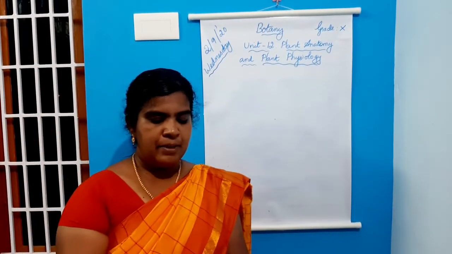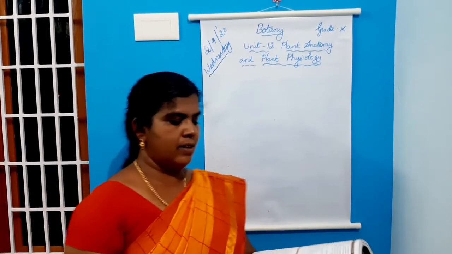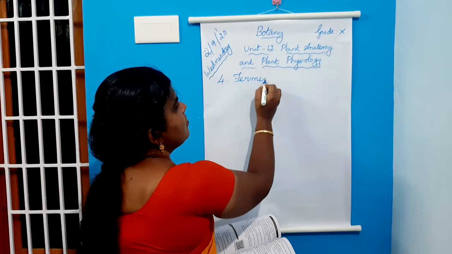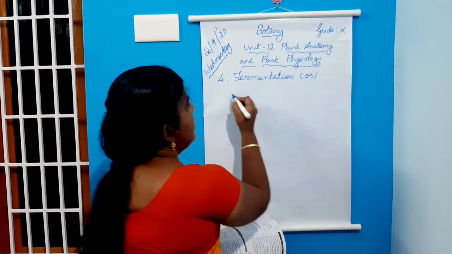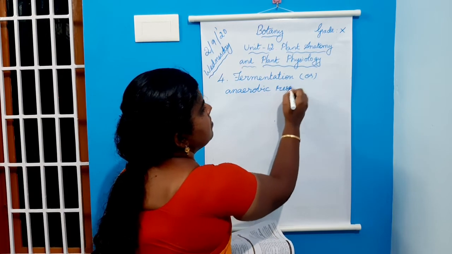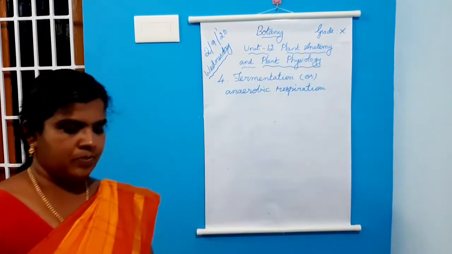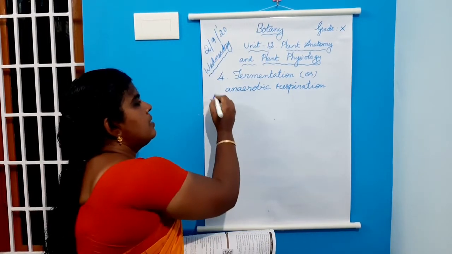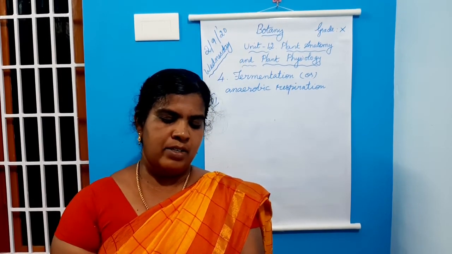Fourth one, name the phenomenon by which carbohydrates are oxidized to release ethyl alcohol. That is fermentation or anaerobic respiration. Next, Roman numeral 6, short answers. First you marked already. Second also you marked.